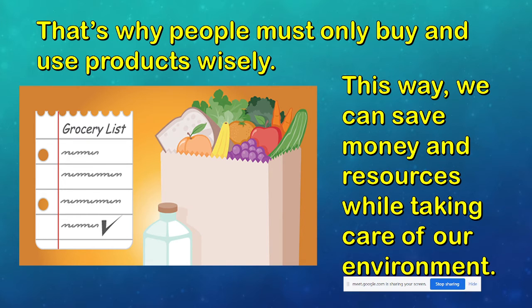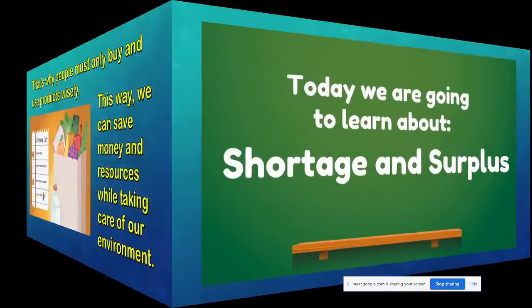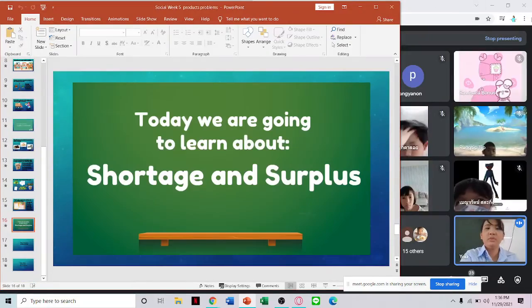Even if you don't need them, you buy all of them, right? So that way, the producers have to make more and more and more. And then they will waste resources. They will waste trees. They will waste wood, right? Okay. Now let's continue with another short video.